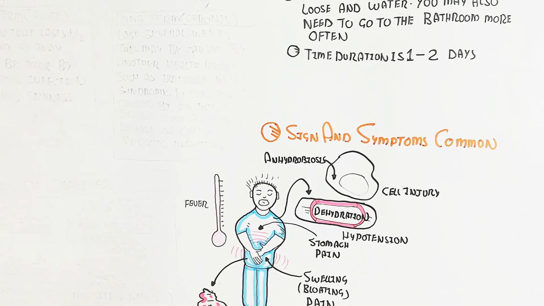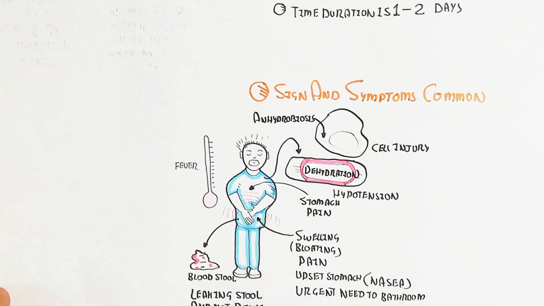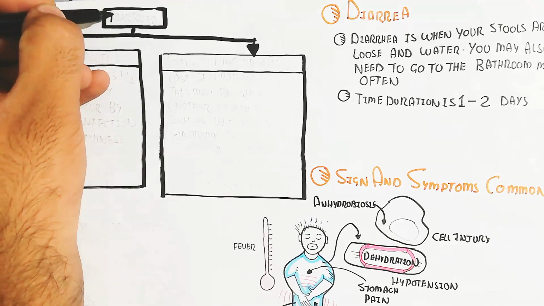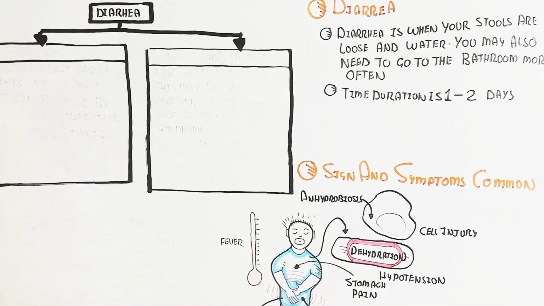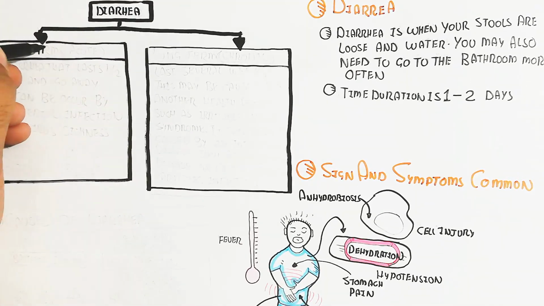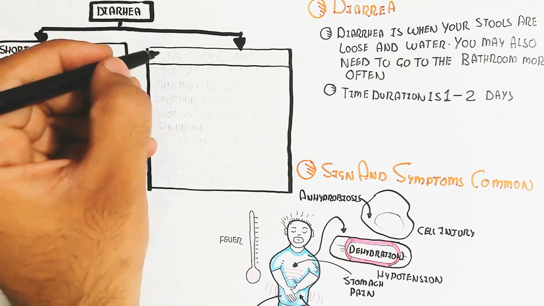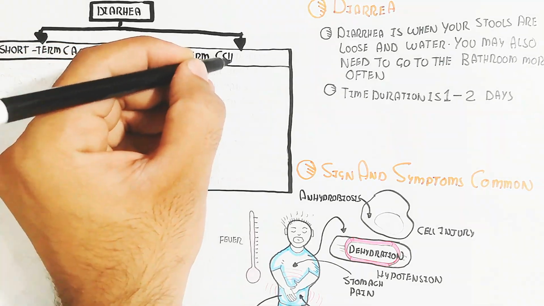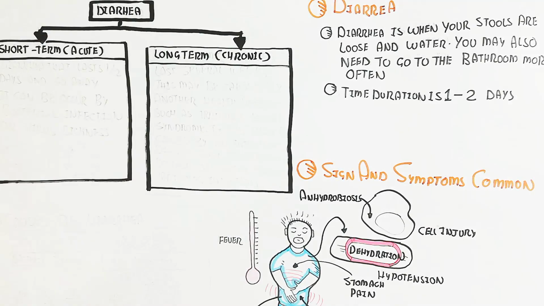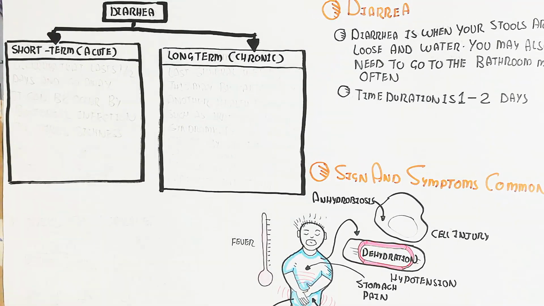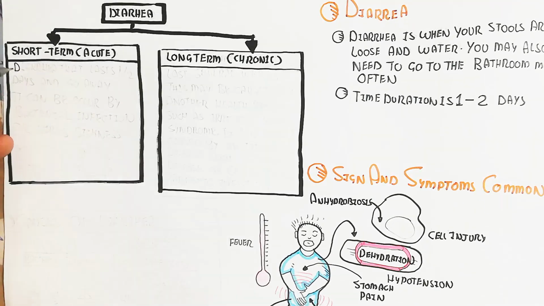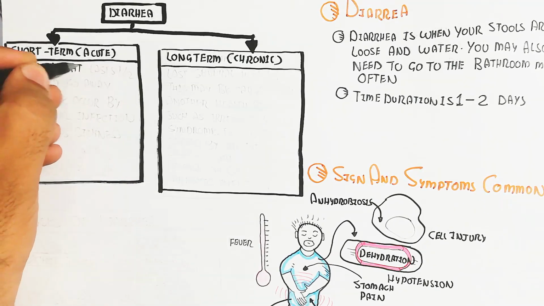Let's understand the types of diarrhea. There are two types, short term and long term. Short term is acute diarrhea, while long term is chronic diarrhea. Short-term acute diarrhea lasts 1 to 2 days and goes away.